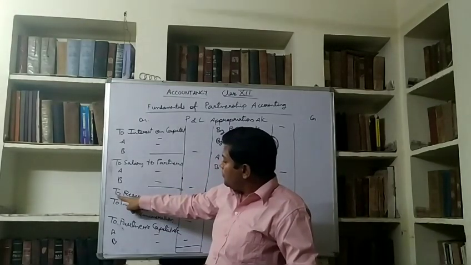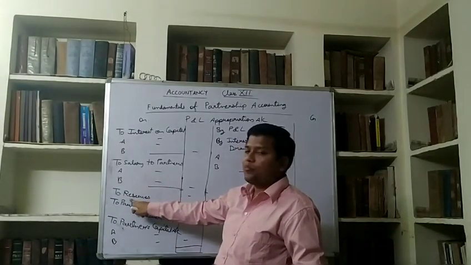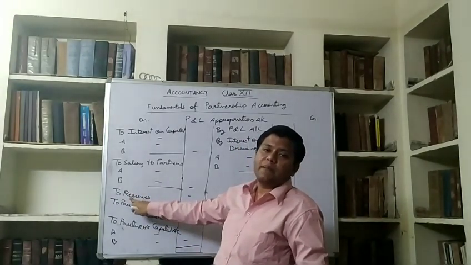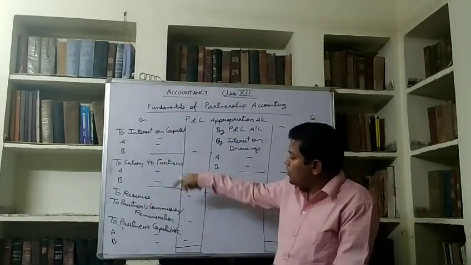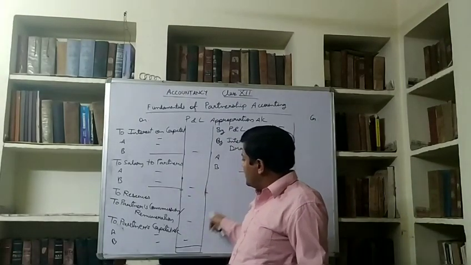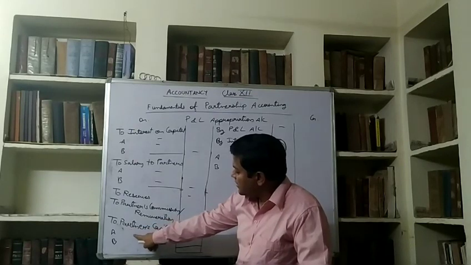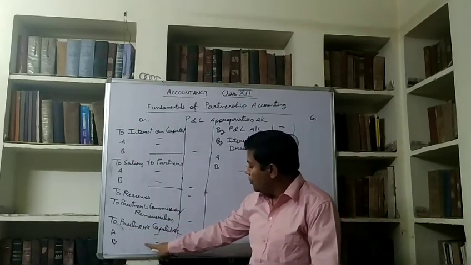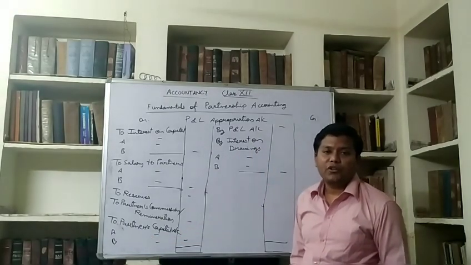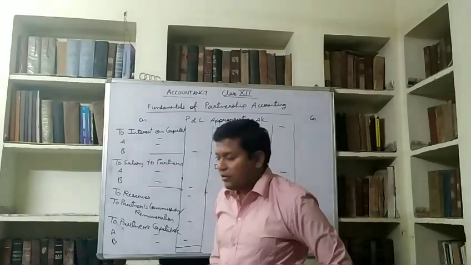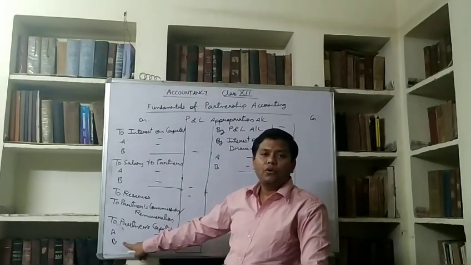Also, sometimes profit is transferred to reserve. Then we will write "to reserves". It is not provided to partners. It is a part of profit which is kept for future contingencies. It will go to the balance sheet. The rest of the things will go to the partners' capital. And after all of these, we will balance this account and transfer the balance to the partners' capital accounts in their profit sharing ratio. This amount will be distributed between A and B in their profit sharing ratio. If the profit sharing ratio is 2:1, then we calculate 2/3 and 1/3. We will give 2/3 to A and 1/3 to B.